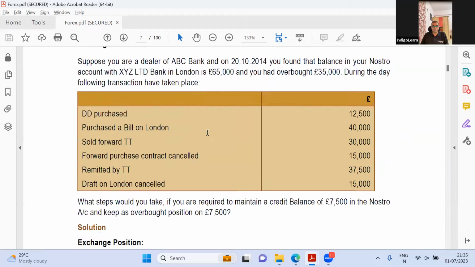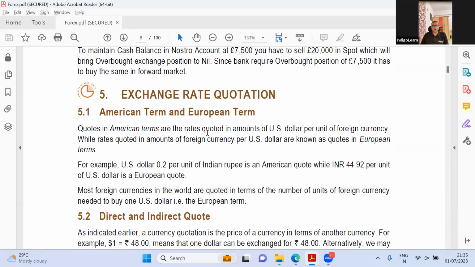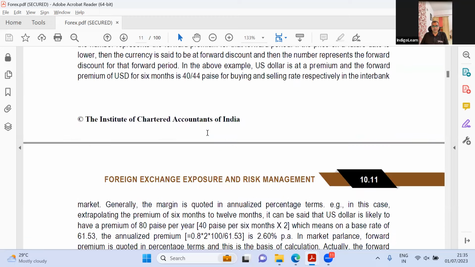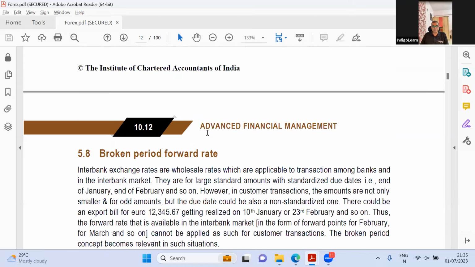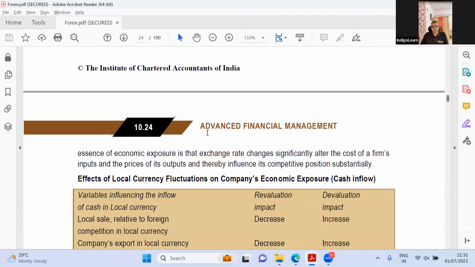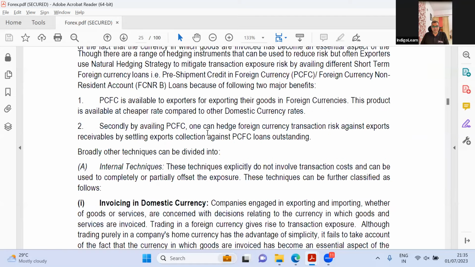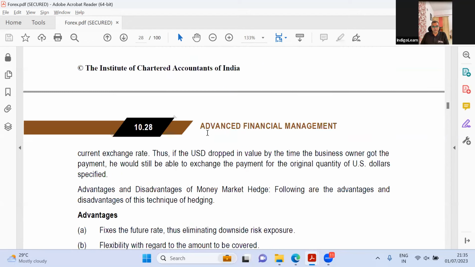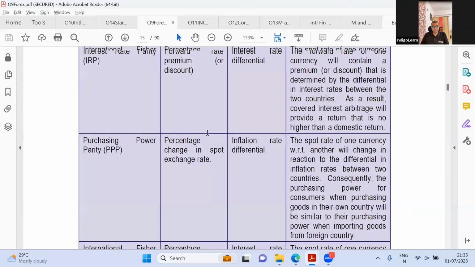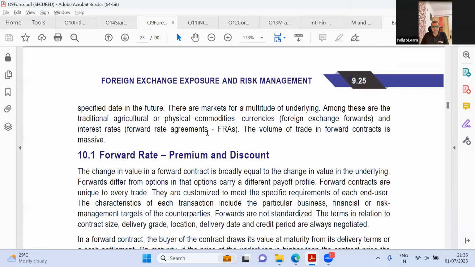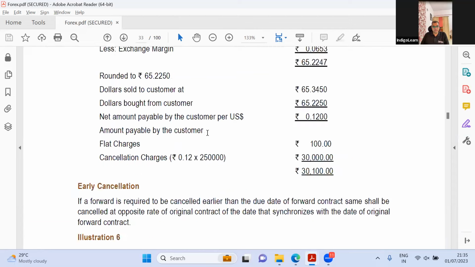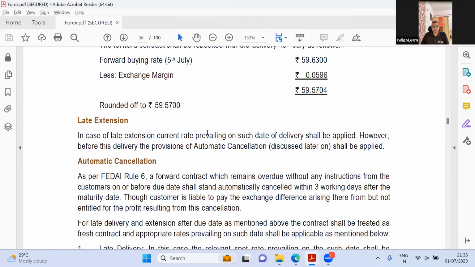Nostro we've discussed, that is the old one only. There's no change there. Quotation, American, European, all this looks pretty similar, guys. There's absolutely no change. The SWIFT and payment gateways are the only new stuff. I don't see anything new so far. Exposure types, this is also same old stuff. Matching, netting, this is also pretty much similar. You can actually scroll through both of them. They're pretty much the same. There's hardly any difference. Other than that SWIFT part and the other one I was telling, I don't see any other difference so far. Let us see extension, before due date, after due date, all this is fine. This is all the same stuff.